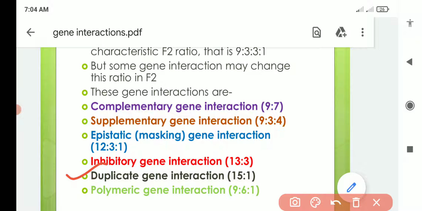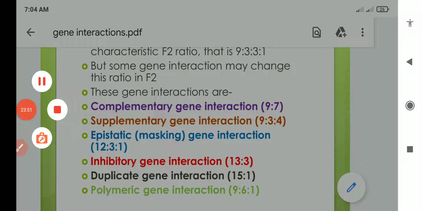When duplicate gene interaction is there, it will give us a 15:1 ratio. When polymeric gene interaction is there, it will give us a 9:6:1 ratio. So the total number of individuals will be 16 in F2, likewise here 9:3:3:1, but the ratio is getting changed. How this ratio will change, and how these complementary, supplementary, epistatic, inhibitory, duplicate and polymeric gene interactions take place, we will discuss with examples in our coming videos. So I hope this gene interaction is clear to all of you now. Thank you so much.